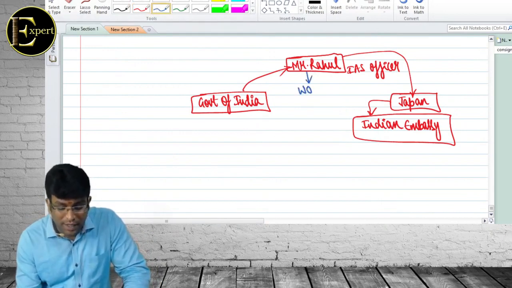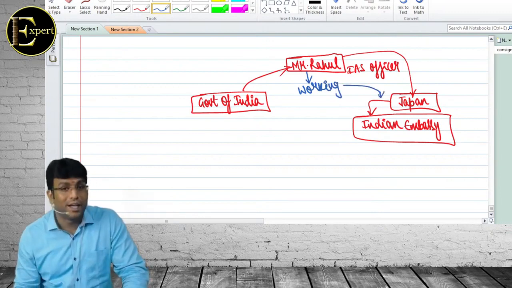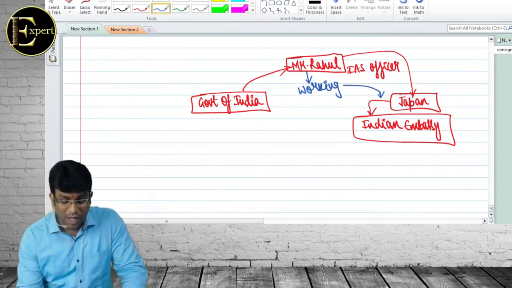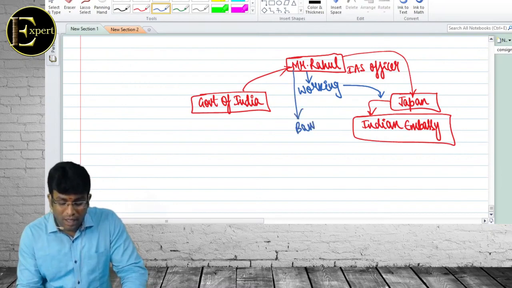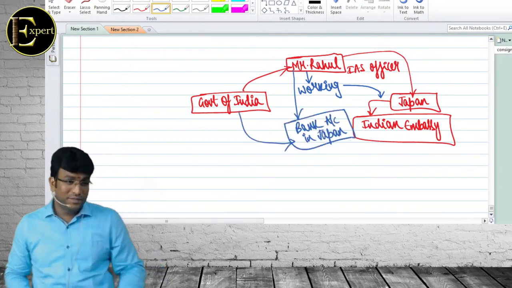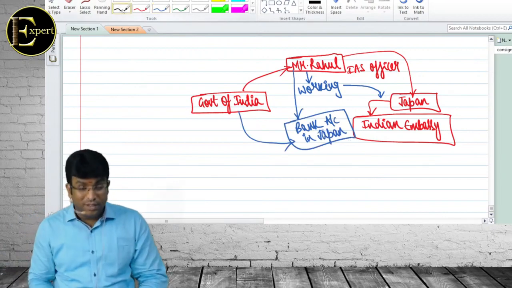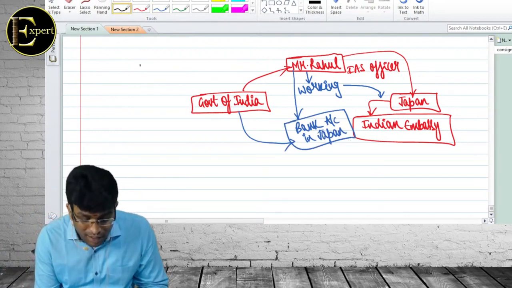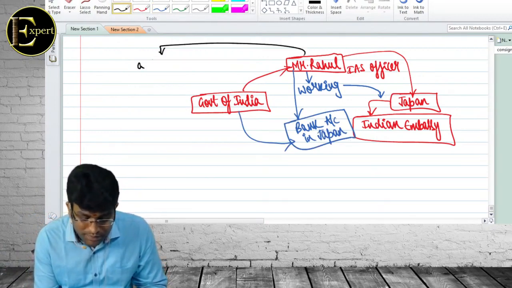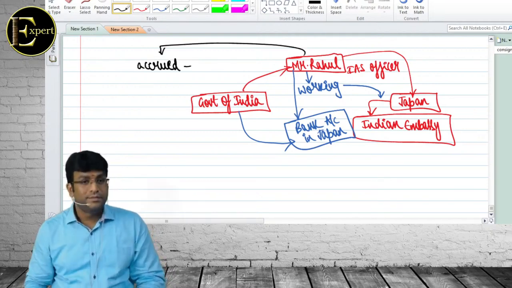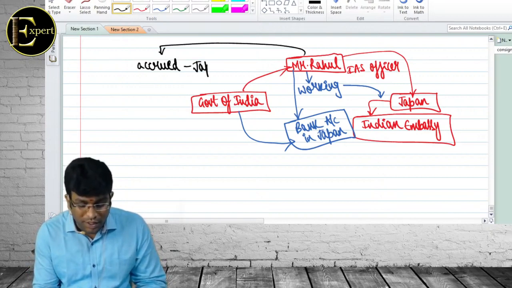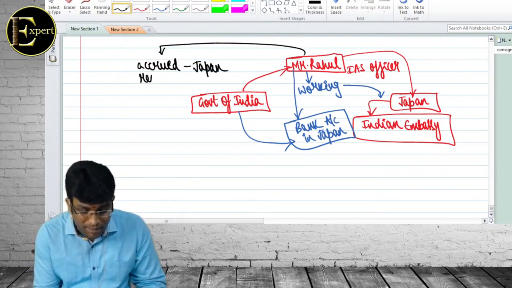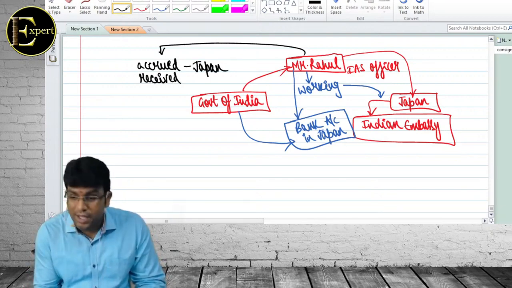Rahul is working in Japan. Correct, my dear friends? Speak out. And Rahul opened a bank account in Japan. Okay? Now I'll ask you the question. Think properly and tell me. For Rahul, income is accrued where, sir? No doubt about it. Income is accrued in Japan because service is rendered in Japan.